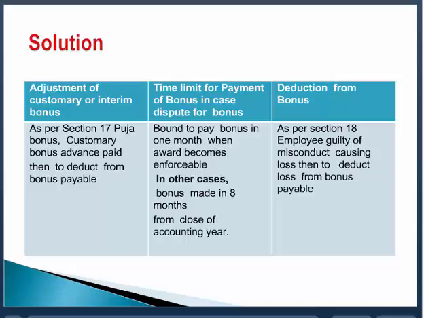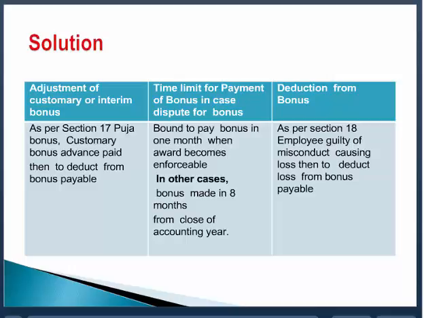Now the third is the time limit. I have taken the first and the third point before. Now coming to the time limit, within what time is the bonus payable? The bonus is payable within 8 months of the close of the financial year, in the normal case. But if the employer applies and the government so desires, the government can extend this 8 months up to 2 years.